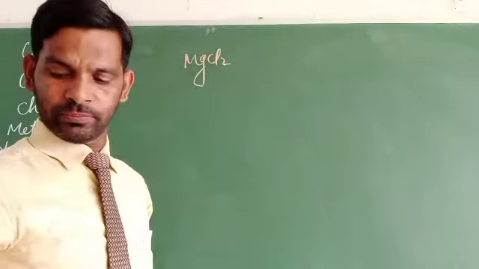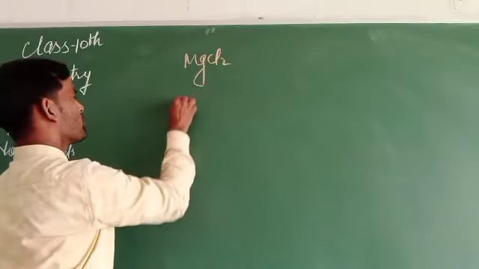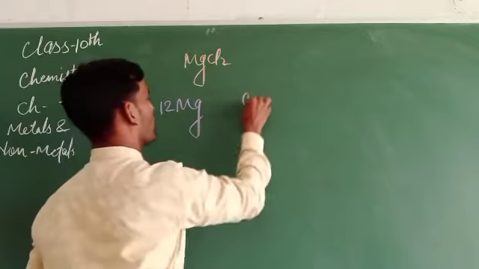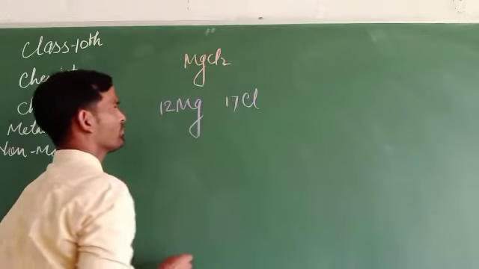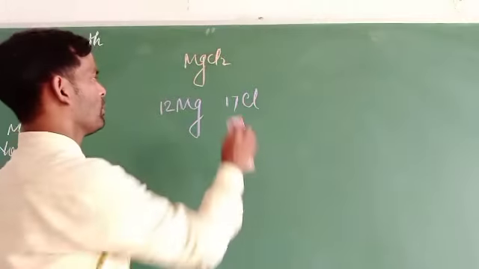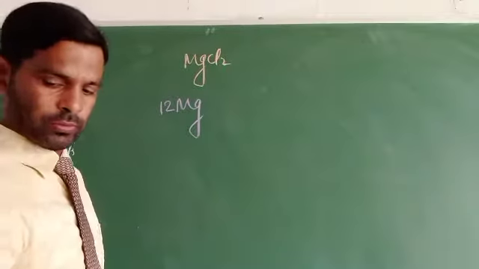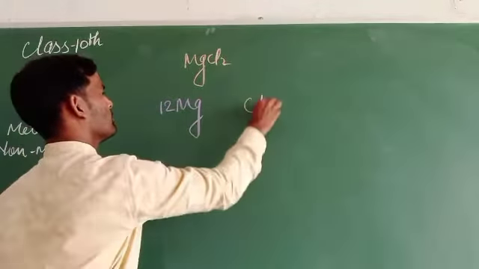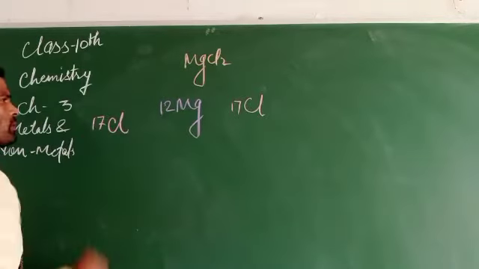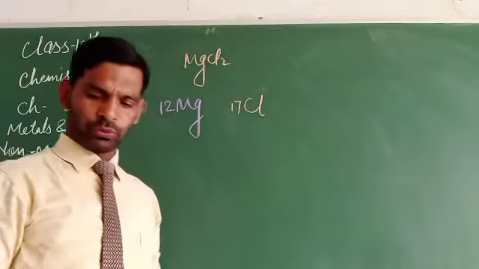There is magnesium having 12 electrons and chlorine having 17, but there are 2 chlorines. So we have to write Cl 17 and Cl 17.